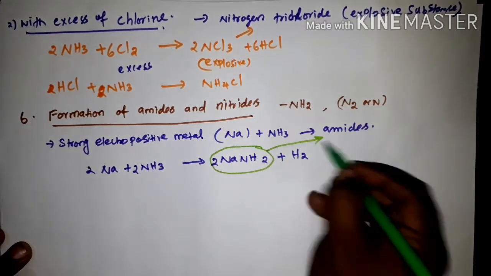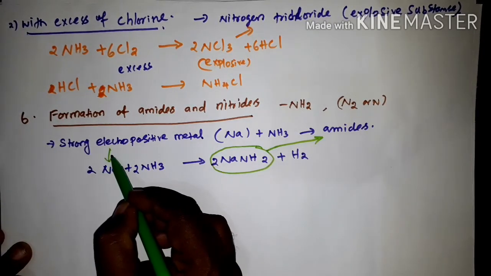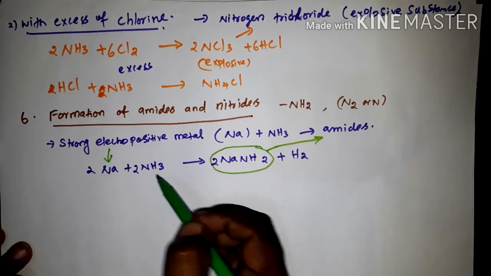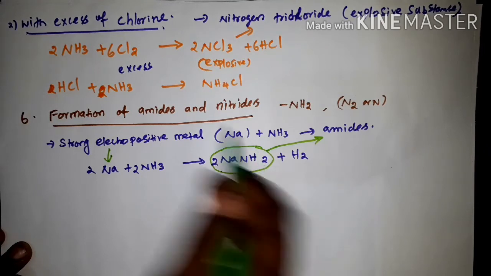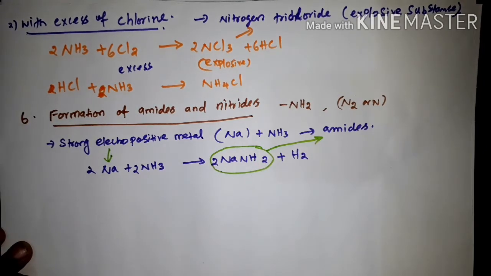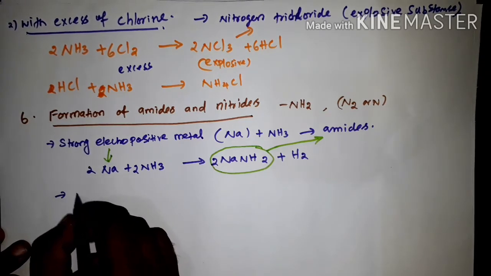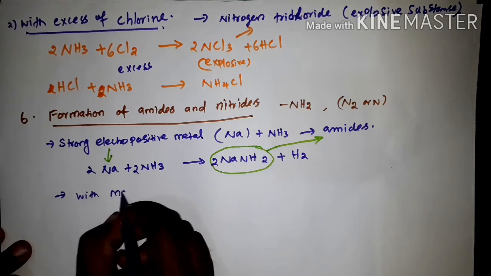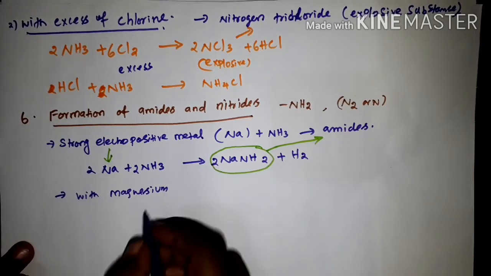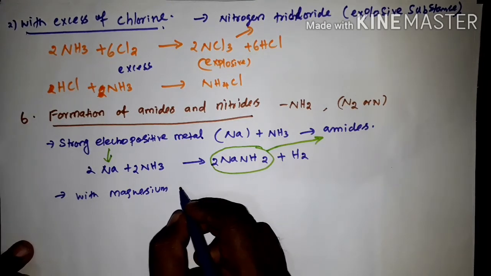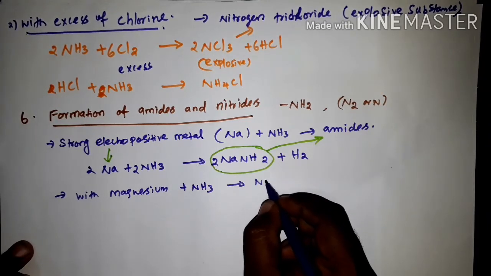Amides. So this is a strong electropositive metal, it contains positive charge. Reacting with ammonia, it is producing amides, sodium amide. Then the second reaction is, it forms nitrides with magnesium. With magnesium plus NH3, it forms nitrides.